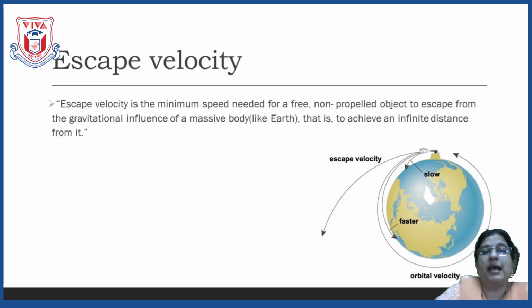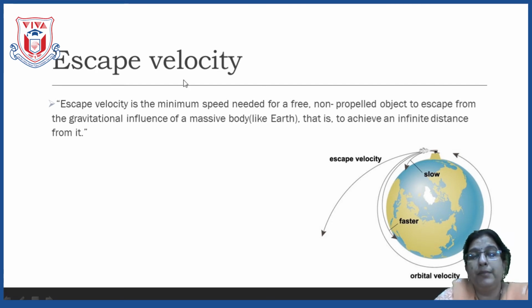Now, coming to the last concept of the lesson, that is escape velocity. Literal meaning of escape we all of us know. We want to escape. Escape means to run away. Now, here what is escape?